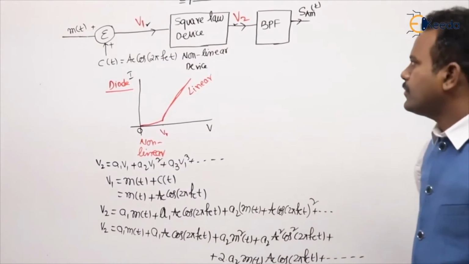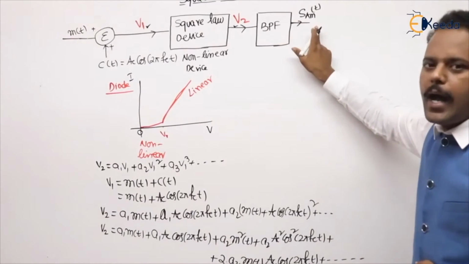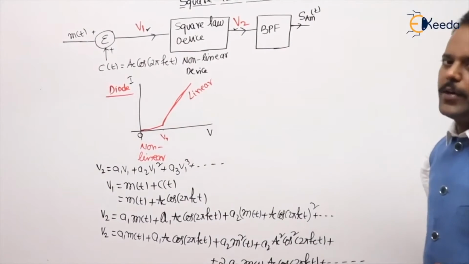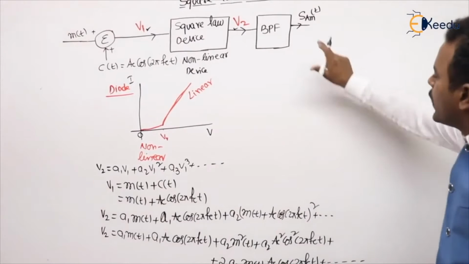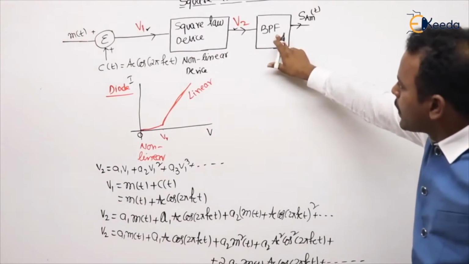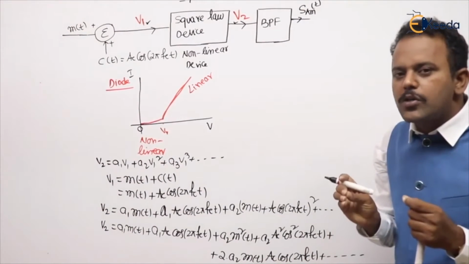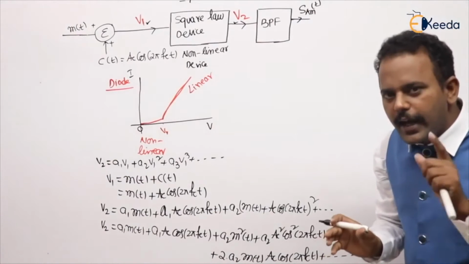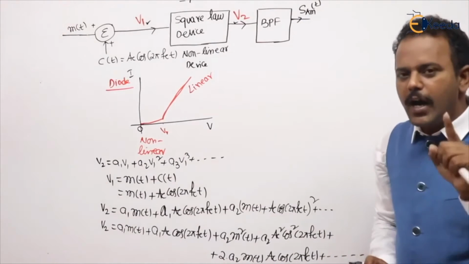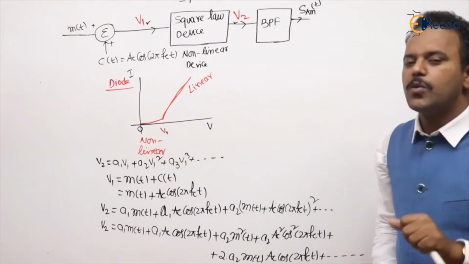We need to get the amplitude modulated signal. Are you understanding my point or not? It means I need to design the band pass filter in such a manner that it passes only the AM signal, so I need to design the band pass filter at the AM frequencies only.